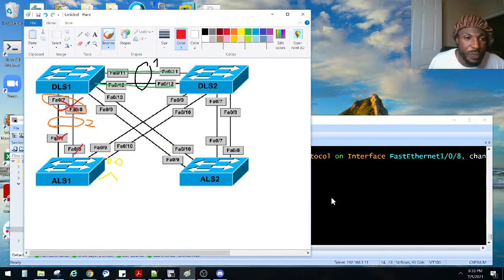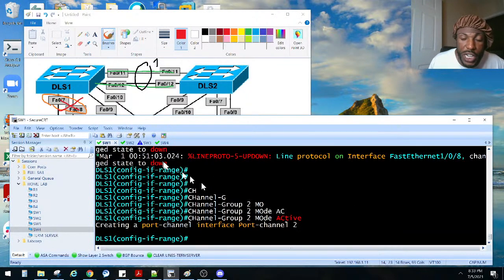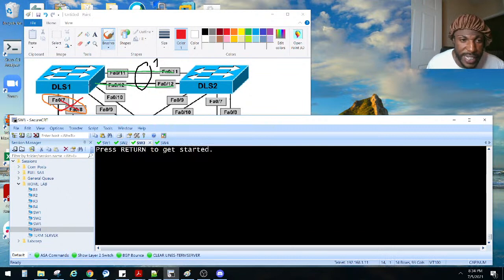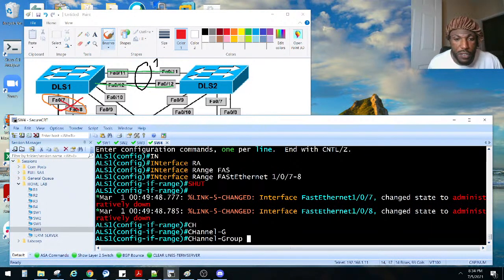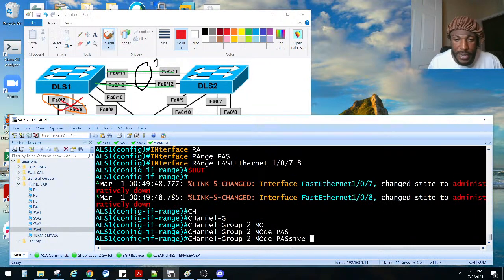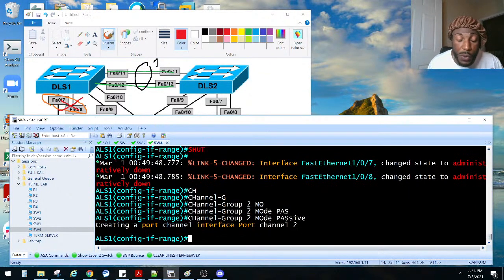Alright, so now we go to the other side, this side right here, and put those in a port channel. We're gonna make it passive though, right? So active and passive, which those make sense to me, but Cisco decided to use other verbiage. That's how I remember, okay, it's not the Cisco version, right? So what was it? ALS1, which is this right here. We say channel group 2 mode passive, right? That creates the port channel.